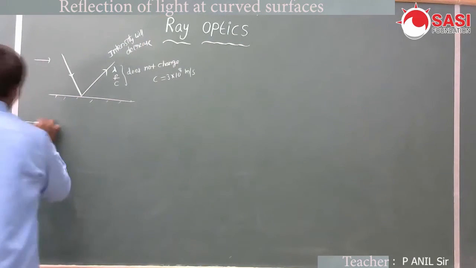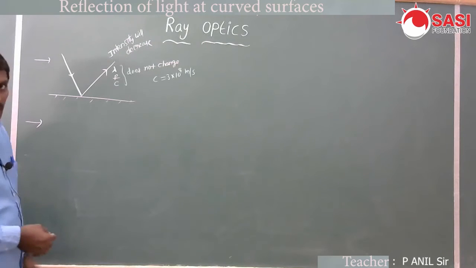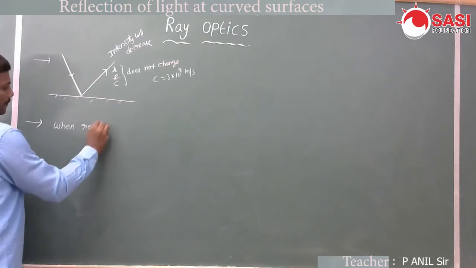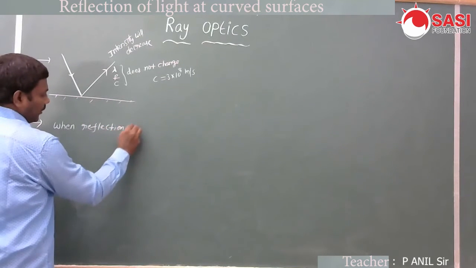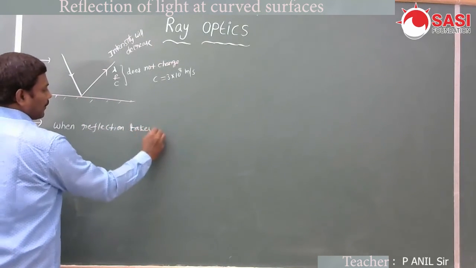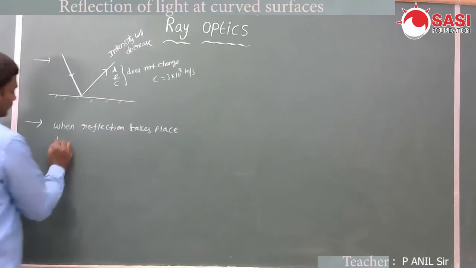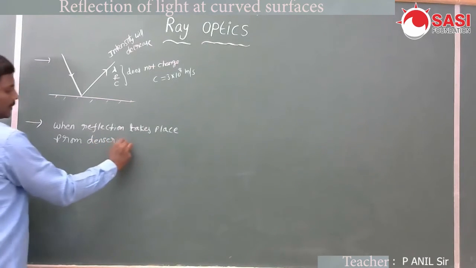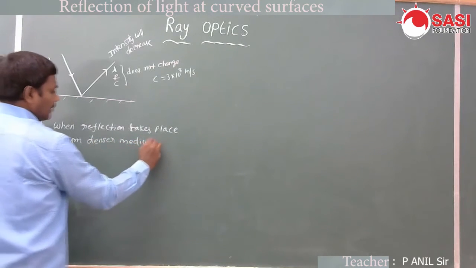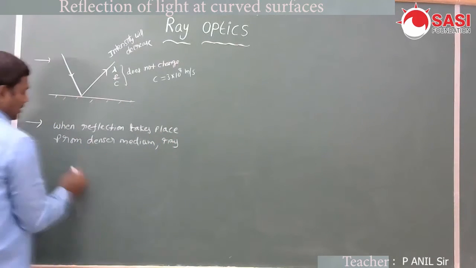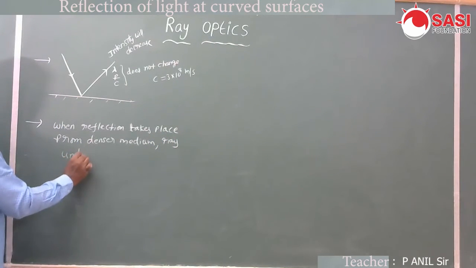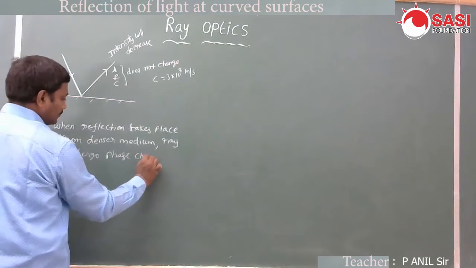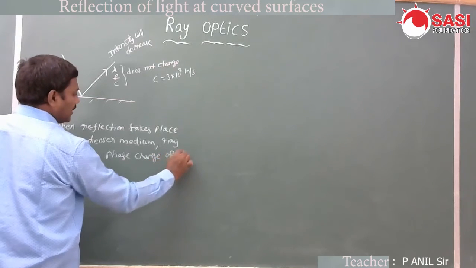And also, when reflection takes place from a denser medium, the ray undergoes a phase change of pi radians.